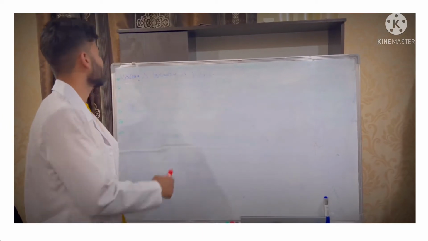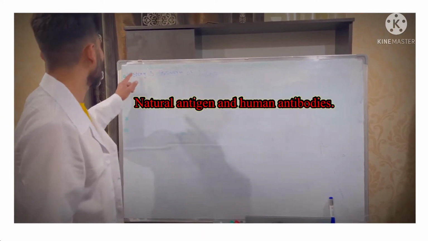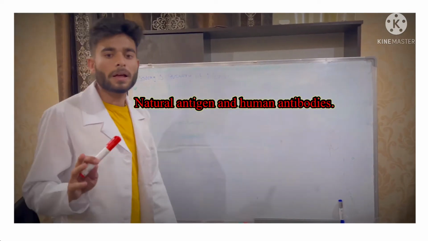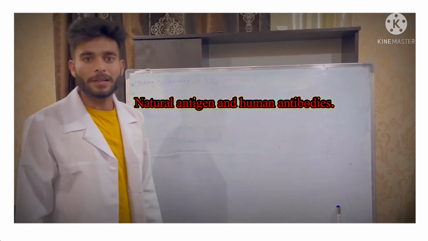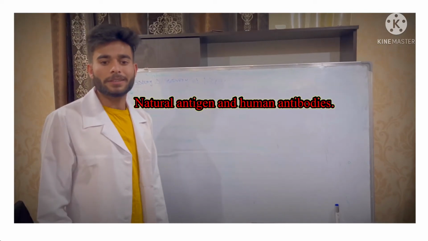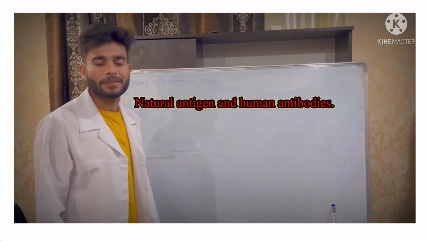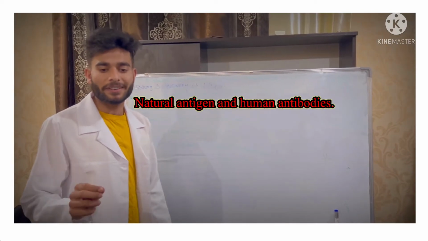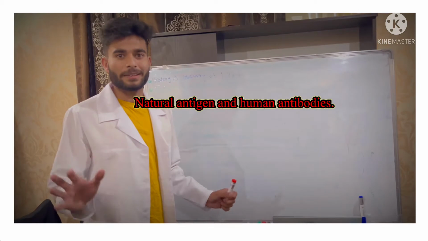Today my topic is natural antigens and human antibodies, and the history and discovery of blood. The human ABO blood group was discovered by Austrian-born American biologist Karl Landsteiner in 1901. Landsteiner found that there are substances in the blood, antigens and antibodies, that induce clumping of red blood cells when red cells of one type are added to those of a second type.